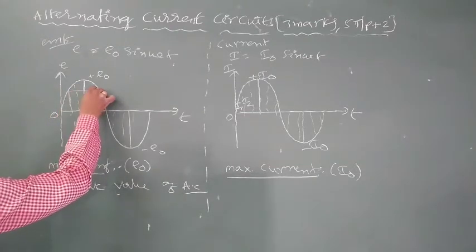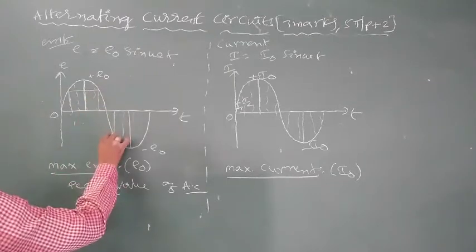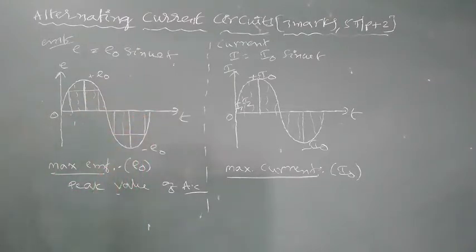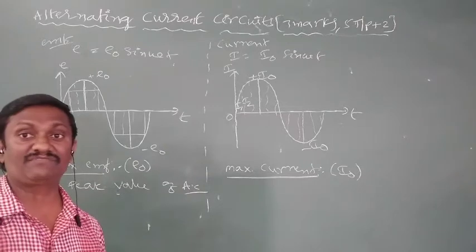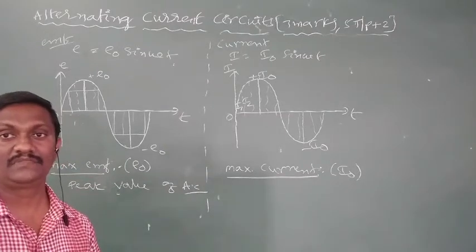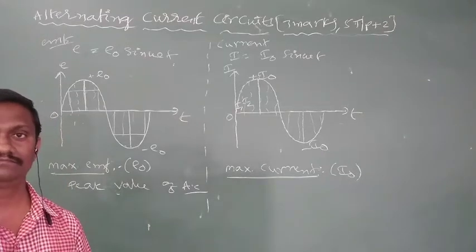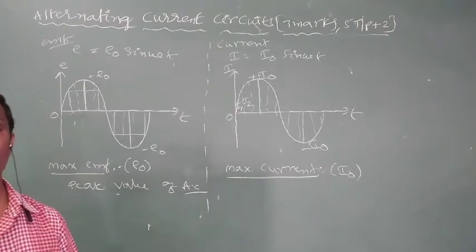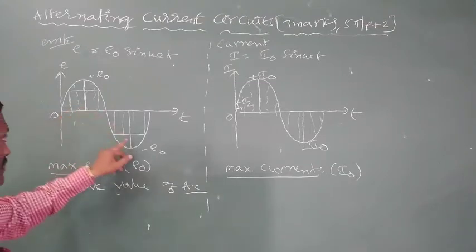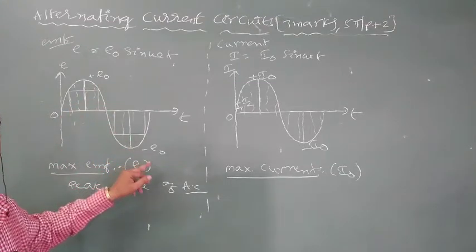At t4 seconds, the same EMF is repeating again, and the negative half cycle is also repeating. In a complete cycle, different EMFs are repeating 4 times, and only one EMF is repeating 2 times. That instantaneous EMF is called the peak value of EMF.